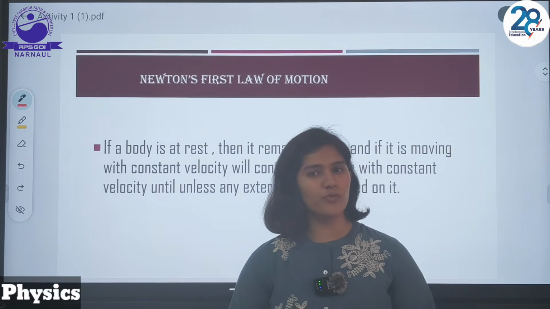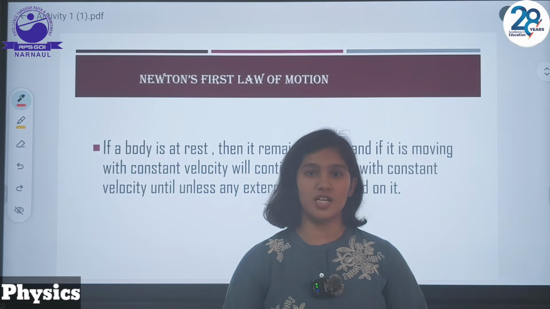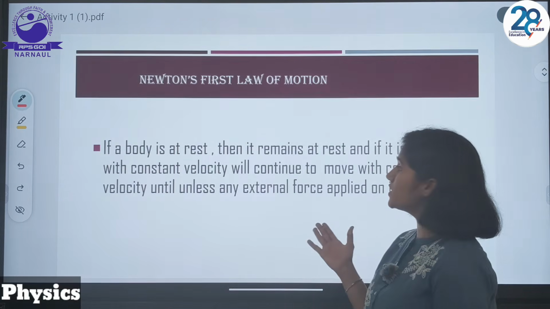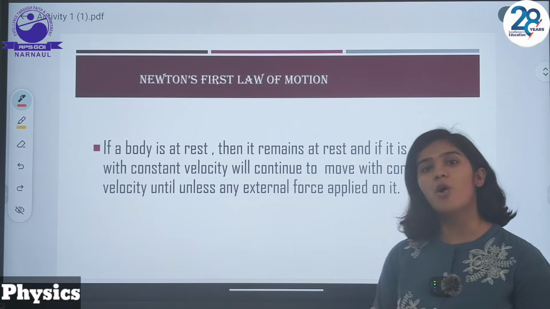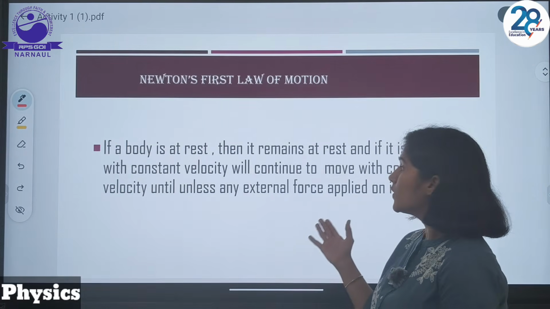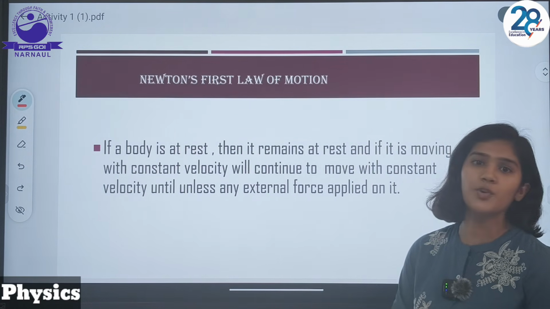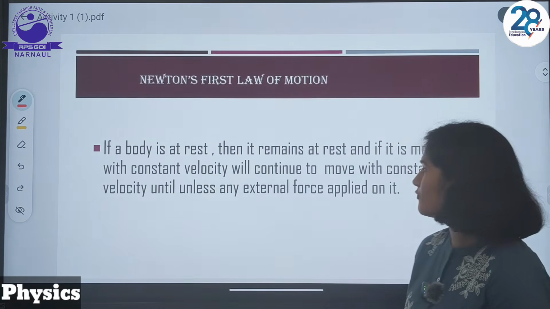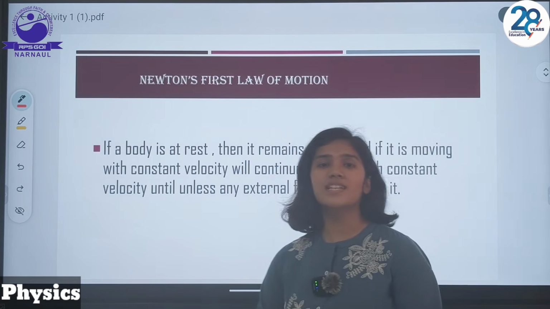So today we'll perform a few activities based on inertia. First, we'll discuss Newton's first law of motion. Newton's first law of motion states that if a body is at rest, it will remain at rest, and if a body is moving with constant velocity, it will continue to move with constant velocity unless any external force is applied on the body. What does it mean?